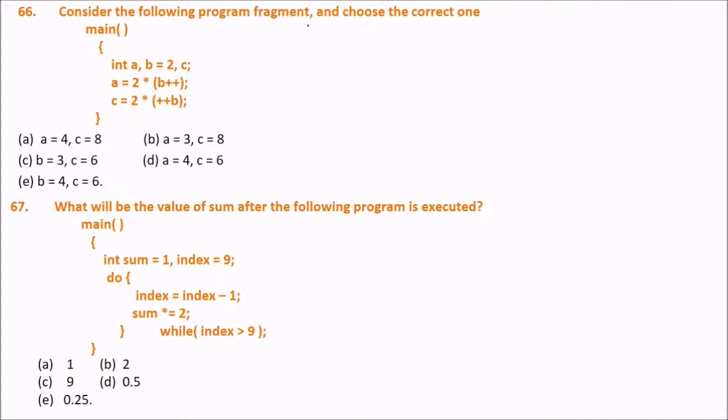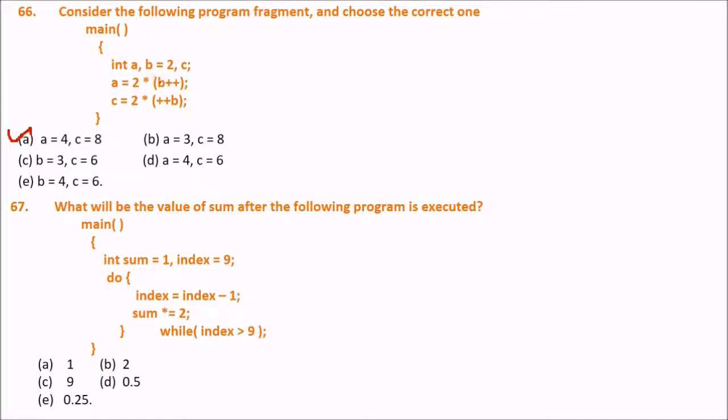Next is: consider the following program fragment and choose the correct one. This is the program fragment. In this we have A, in this we have B. A is nothing, B is 2, C, and A is 2 into B plus plus. C is 2 into plus plus B. So what are the answers? Can you judge the answer? We have post increment and pre increment operators. So what will be the answers? The answer is, let me give the answer for this. This is A. The answer is A.